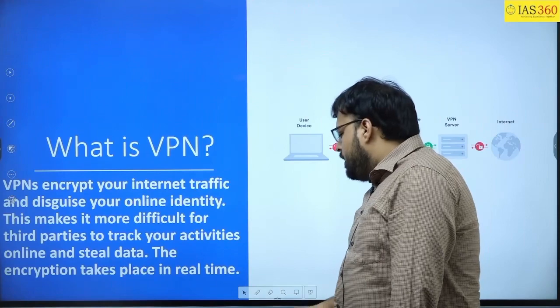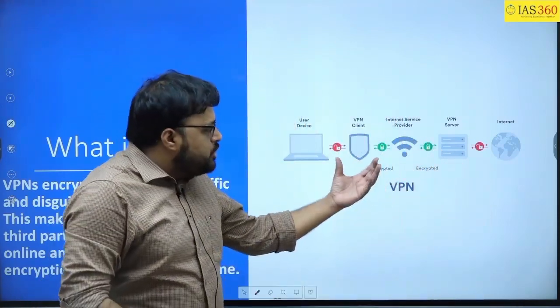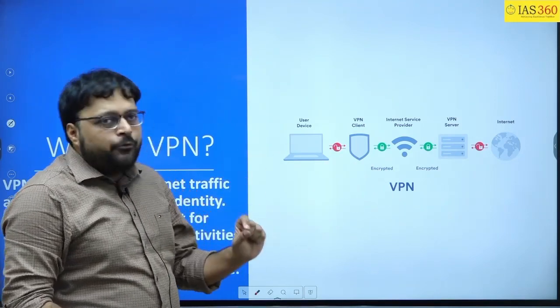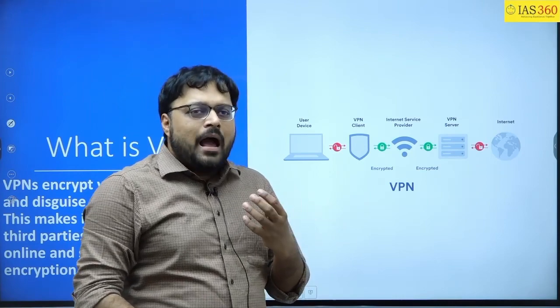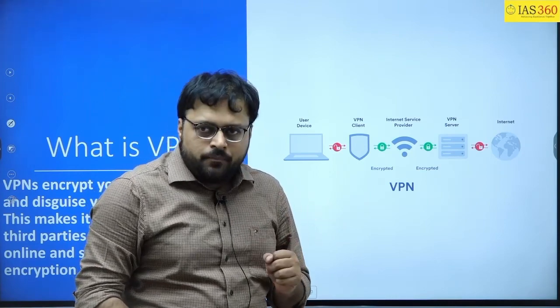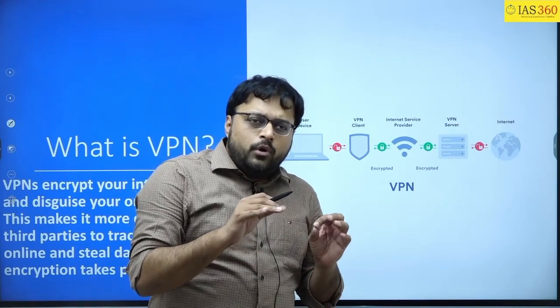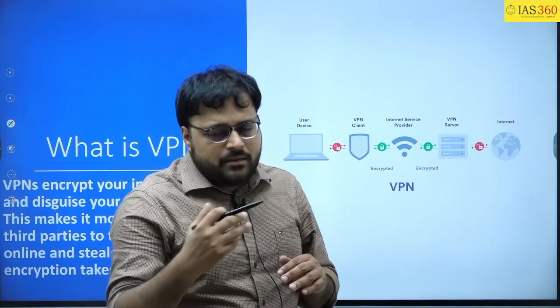So now, as you can see, there is one diagram which you can use in your examination, and in any question coming from VPN you will have to introduce that question. For the definition I can simply give you a definition which you can memorize and reproduce in the examination.